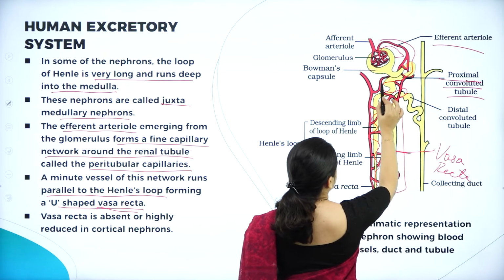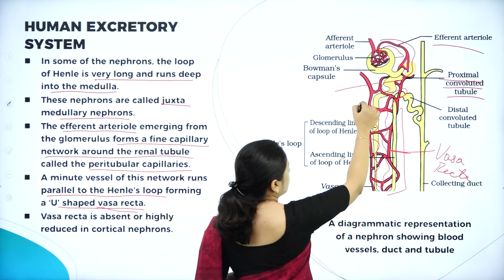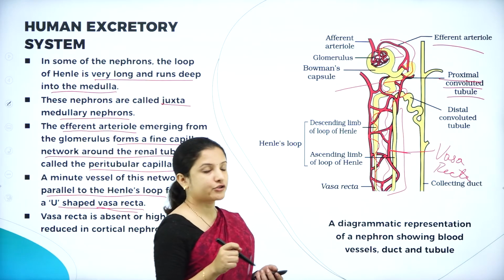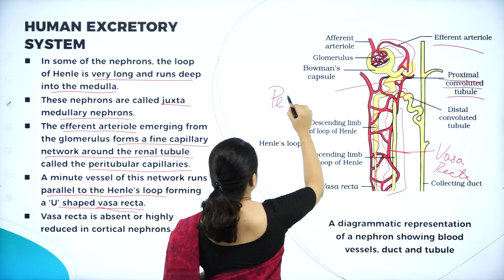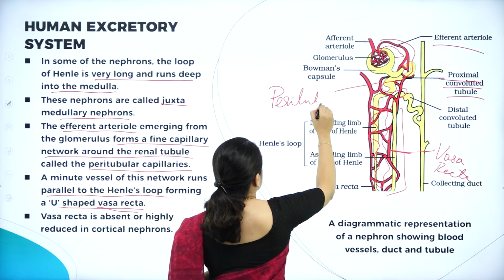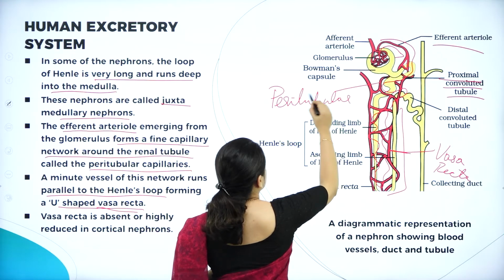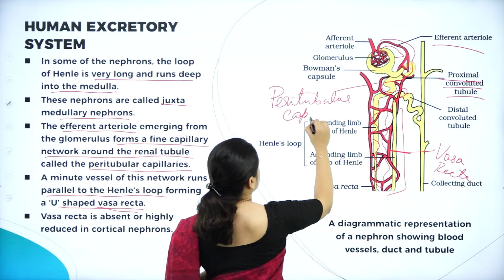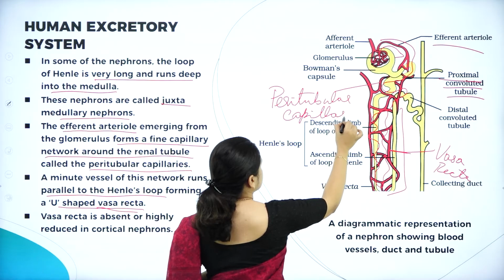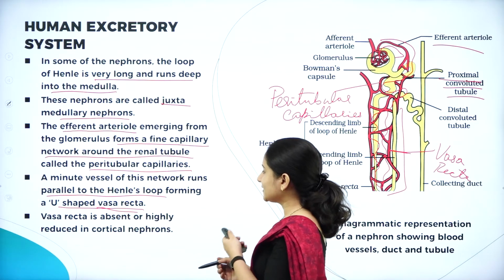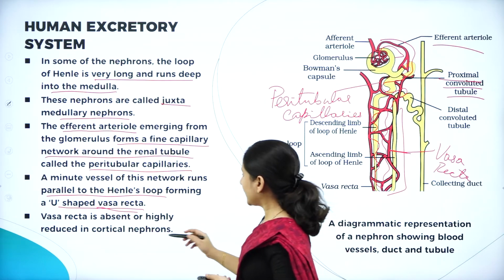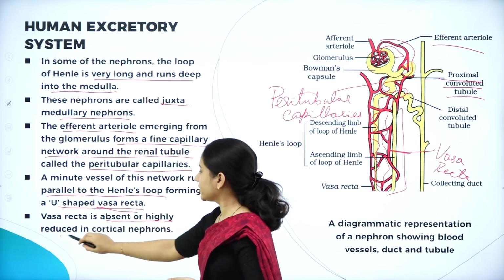Whereas these which are surrounding the proximal convoluted tubule are called the peritubular capillaries.